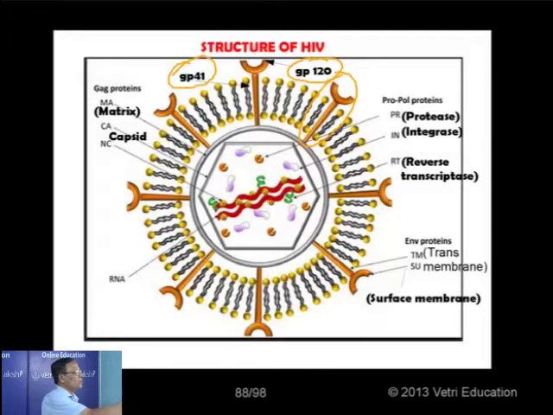The part of the spicule present on the outer side is called GP 120, glycoprotein 120. The number 120 refers to the sedimentation coefficient. The inner portion to which GP 120 is attached is called GP 41, glycoprotein 41.